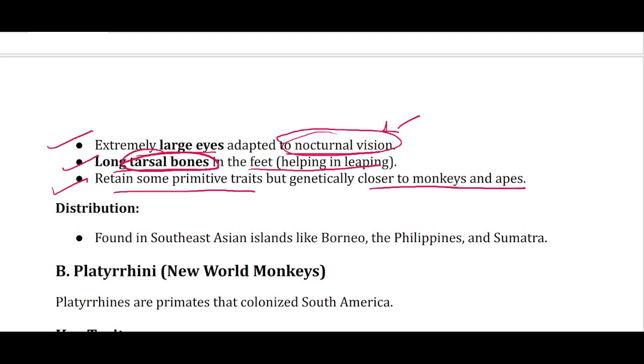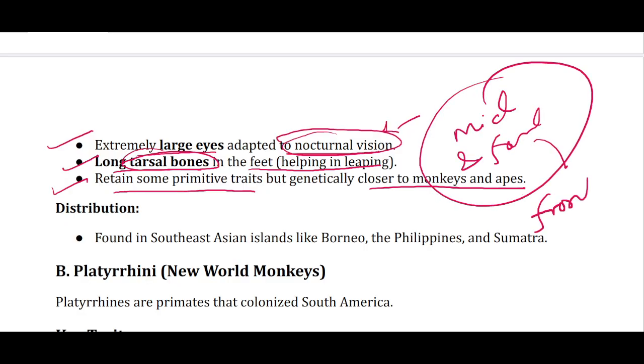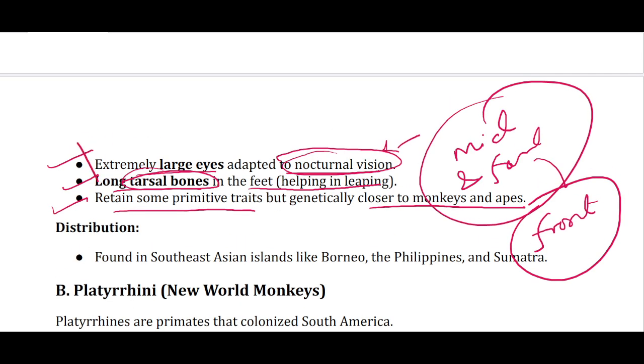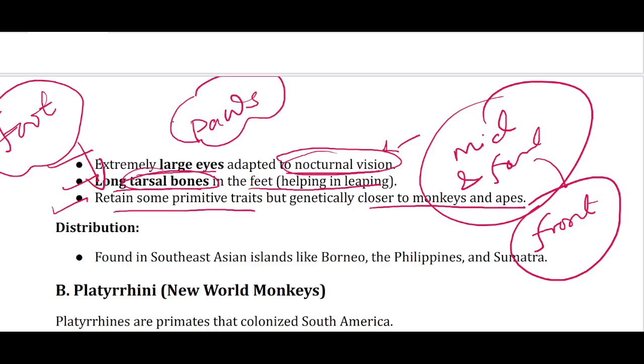The tarsal bone is a group of a few bones in the ankle that form the middle and the front section of the foot. So in short, this tarsal bone is also an evolutionary breakthrough that helped in the formation of feet, because अभी देख सकते हैं we evolved from mammals, और mammals के अंदर ज़्यादातर paws होते हैं. तो यहाँ पे the journey from paws to feet went through the tarsal bone.